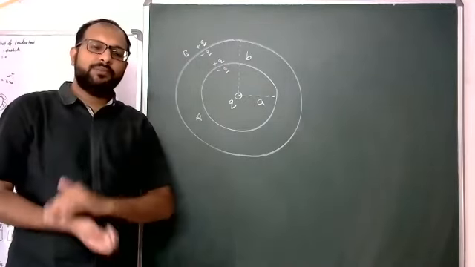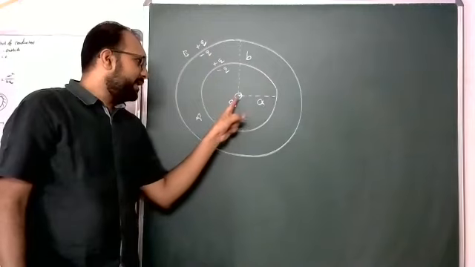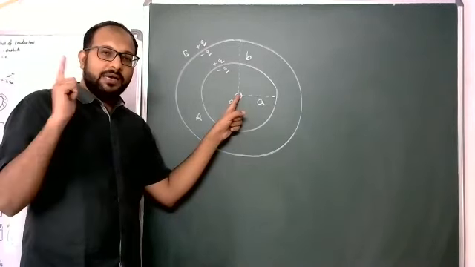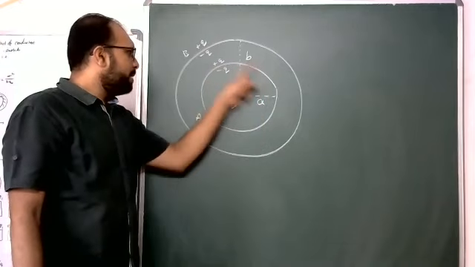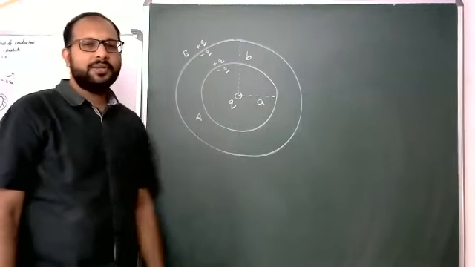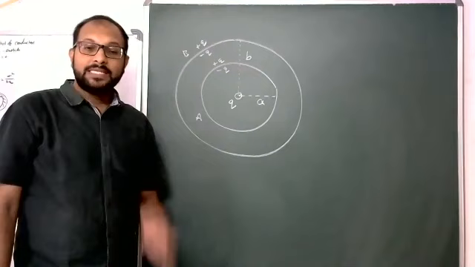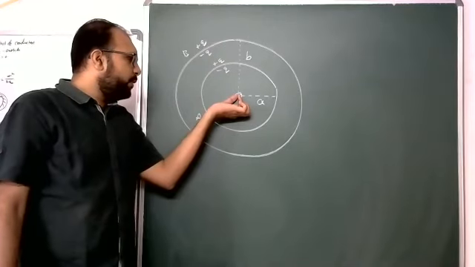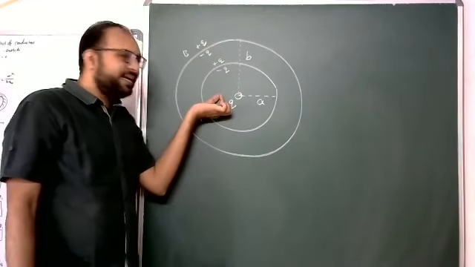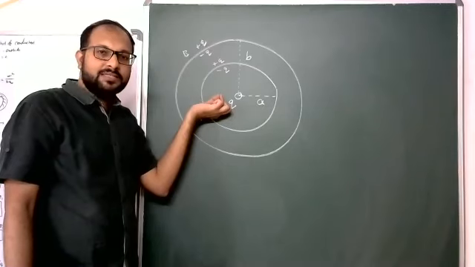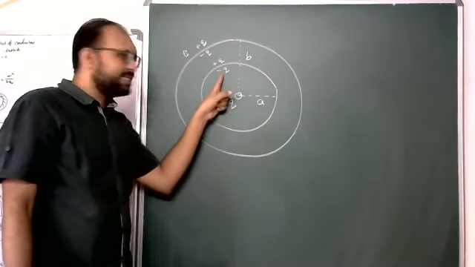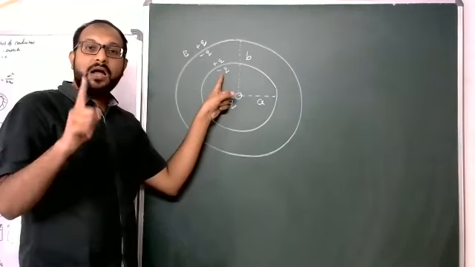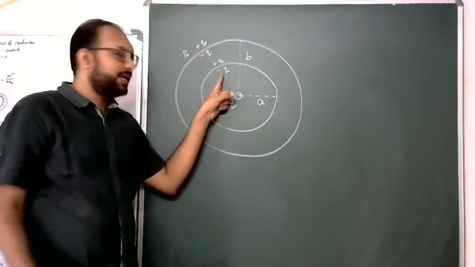And students, here is one more point. Here charge Q is at the center I kept. That's why minus Q uniform, plus Q uniform, all are uniformly distributed. Suppose this Q is kept somewhat to the side, not at the center. Then on the inner surface of A, this minus Q is non-uniformly distributed.